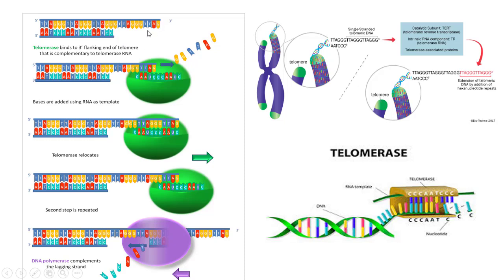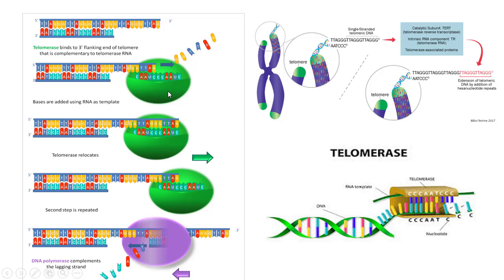So this is the primer removal gap that cannot be filled by any DNA polymerase, because the synthesized strand is 5' to 3'. Here there is no primer. It needs a 3' hydroxyl group to fill that gap, but there is no 3' hydroxyl group and no nucleotide. So no DNA polymerase can fill this primer removal gap at the end of the chromosome. See here. That can be solved by the telomerase.